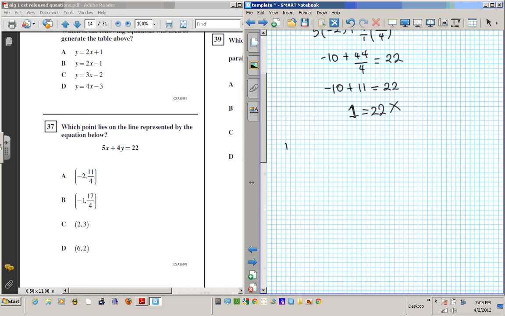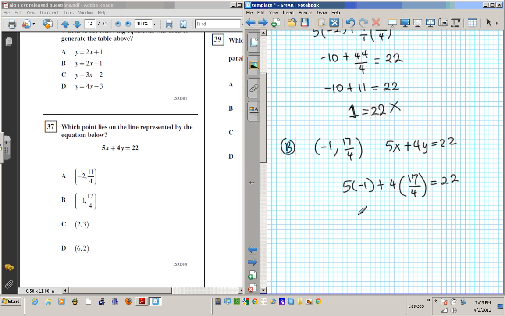Let's try B. So B, we have negative 1 and 17 over 4. I want to plug it into the equation 5x plus 4y equals 22. So the question is 5 times negative 1 plus 4 times 17 over 4. Is it equal to 22?